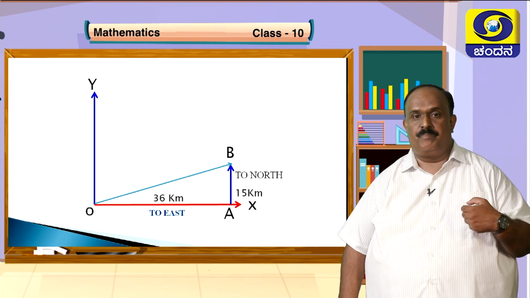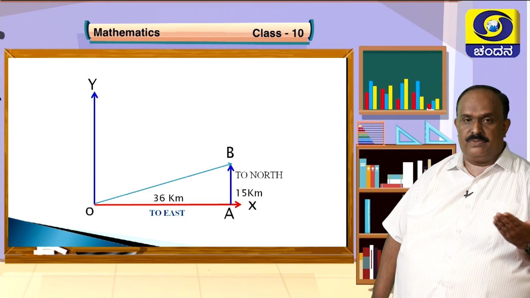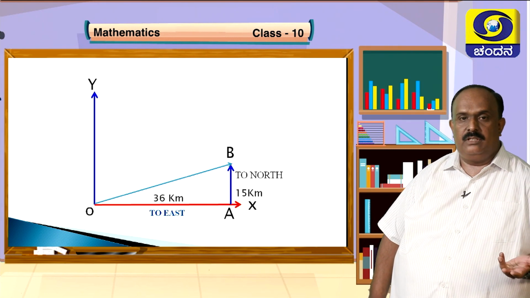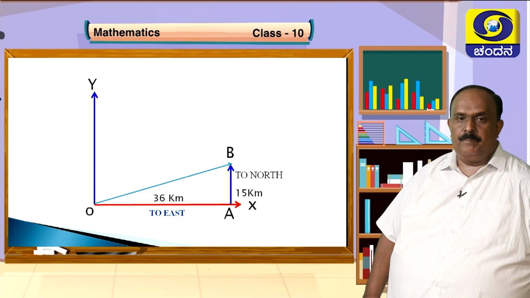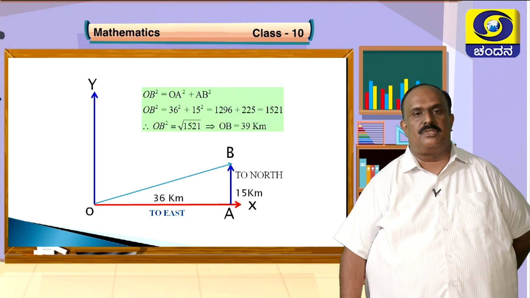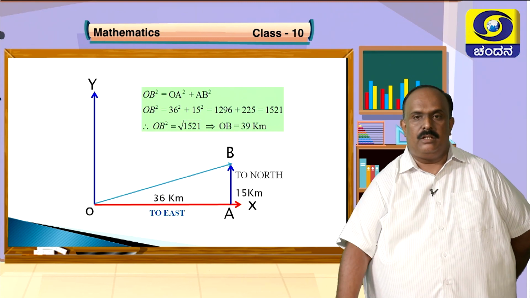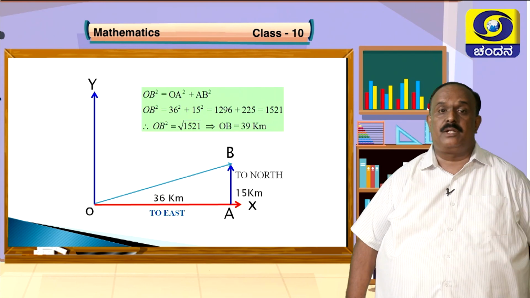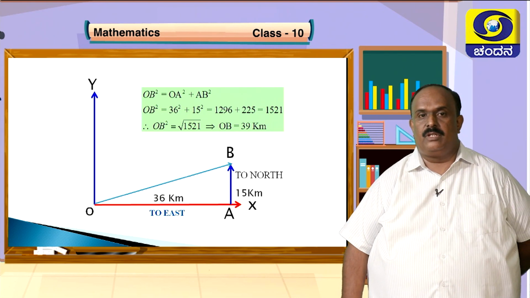That is the question. One is 36 kilometers to the east and one is 15 kilometers to the north. Obviously, I want OB, that is the distance of the point from the origin. Again, I am using the Pythagoras theorem. OB square is equal to OA square plus AB square, that is 36 square plus 15 square.